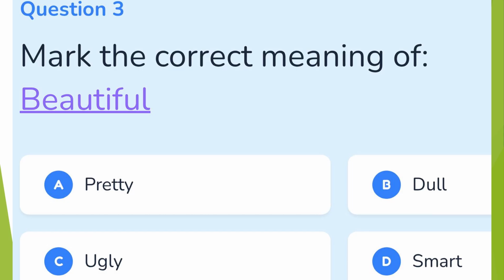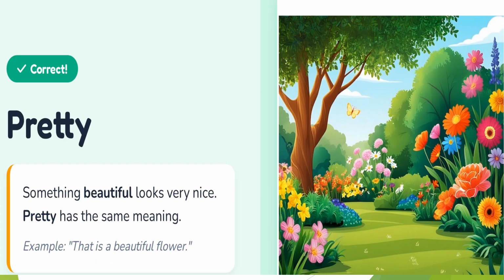Mark the correct meaning of beautiful. A. Pretty, B. Dull, C. Ugly, D. Smart. Correct answer is pretty. Something beautiful looks very nice. Pretty has the same meaning. Example: that is a beautiful flower.